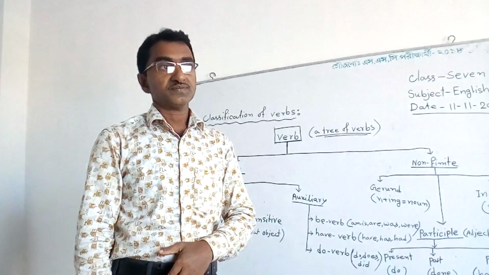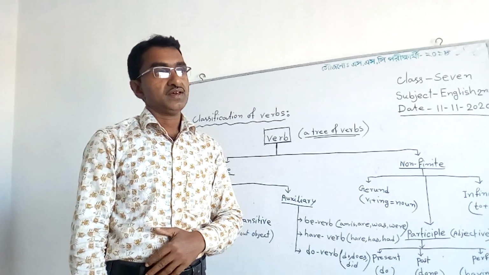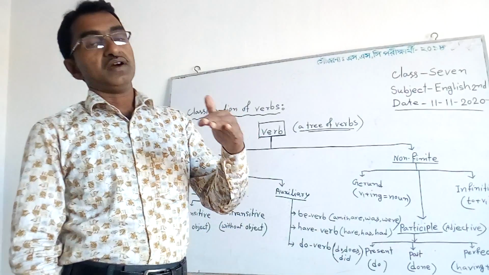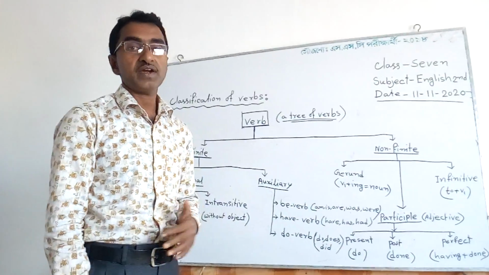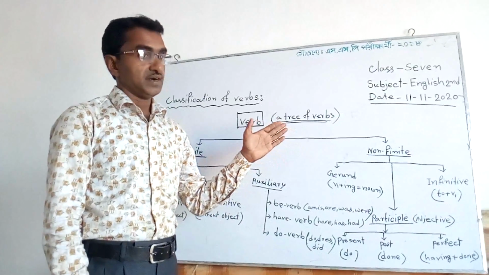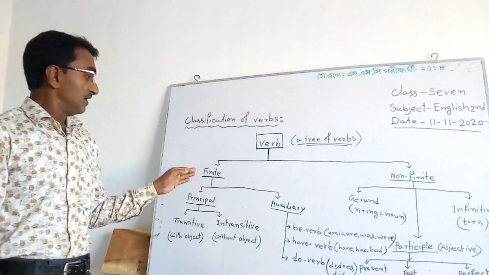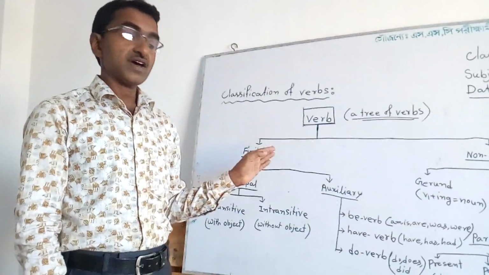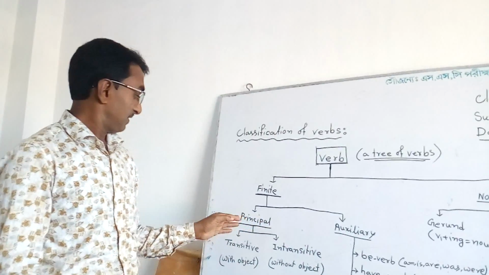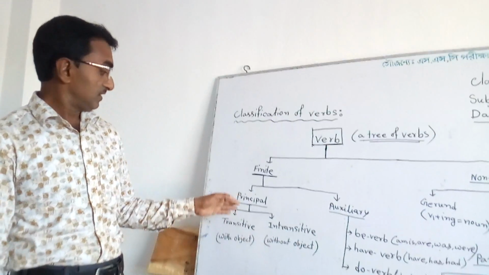Non-finite verb only explains the outside of the main verb. That means it extends the sentence. Then finite verb can be classified into two kinds: principal and auxiliary. What is principal verb?